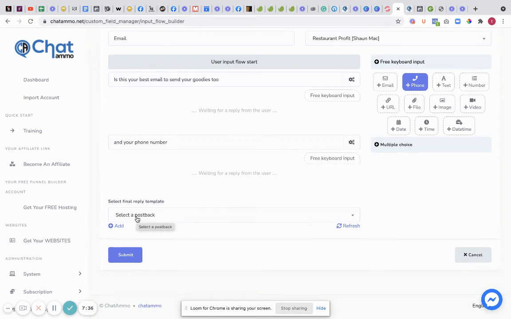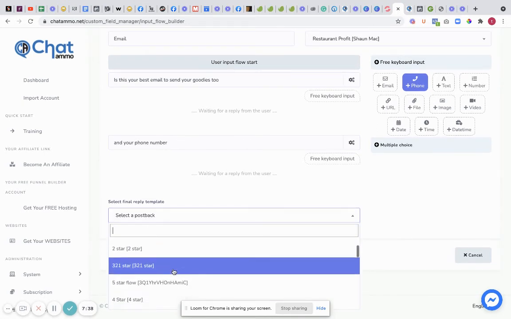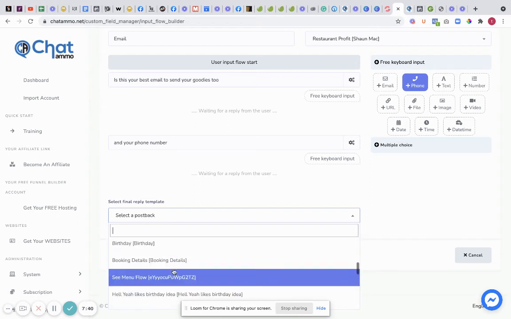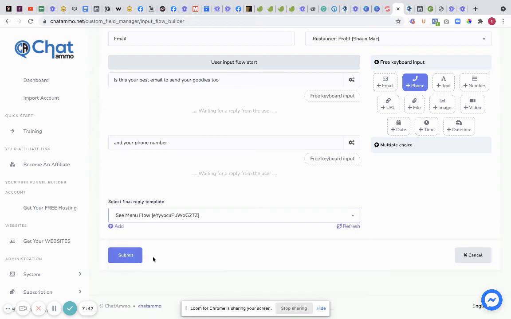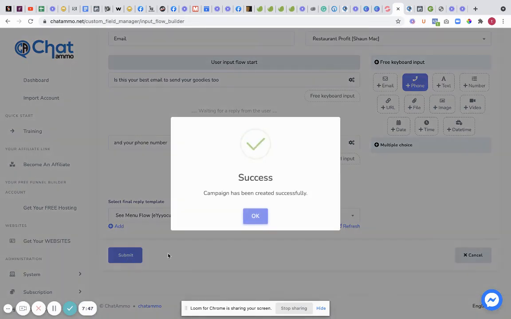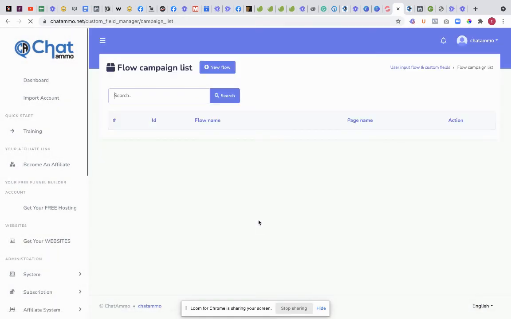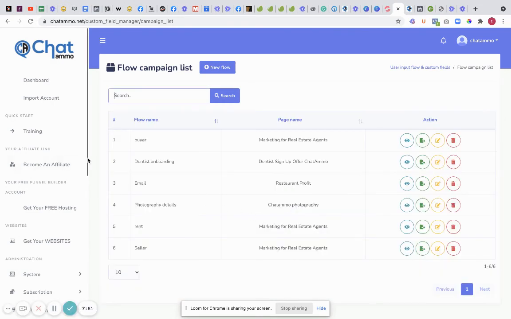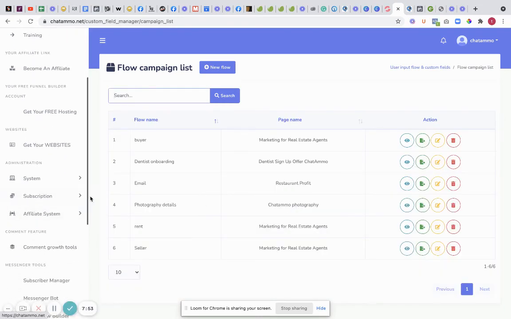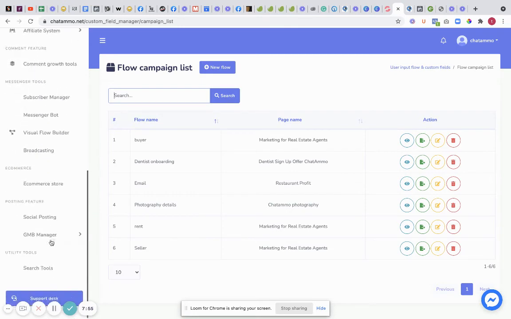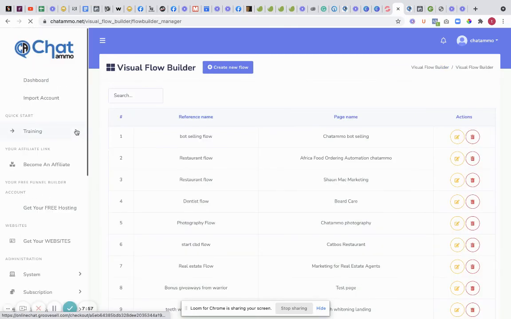Right, now then we're going to say what reply do we want. So select a postback that we want them to do after this. So the postback after this, we're going to have them go to a menu flow. So send them straight off to the menu, submit that. So that's been successfully created. Now all we need to do now, because we know that that flow is actually in there, is we're going to go down here again, and we're going to go to Visual Flow Builder.